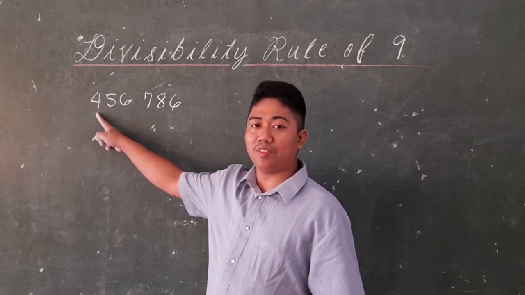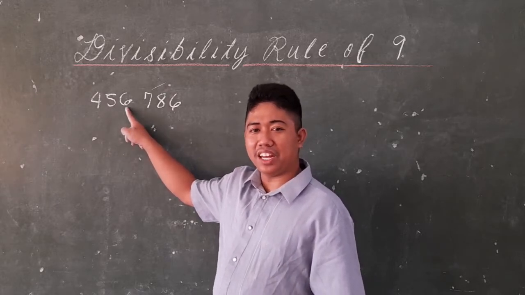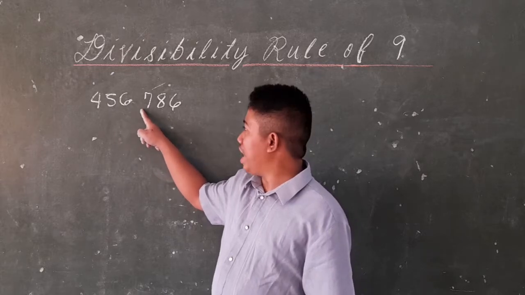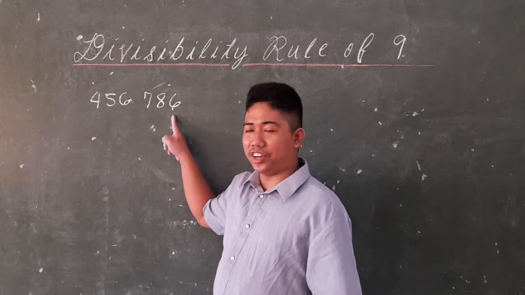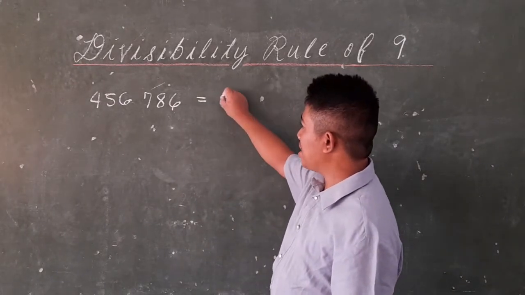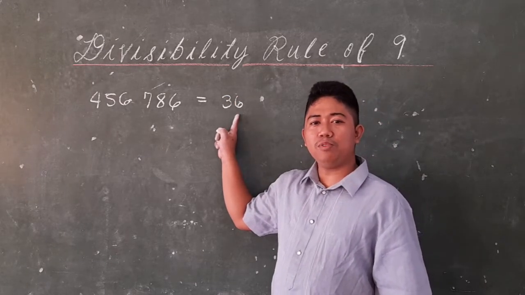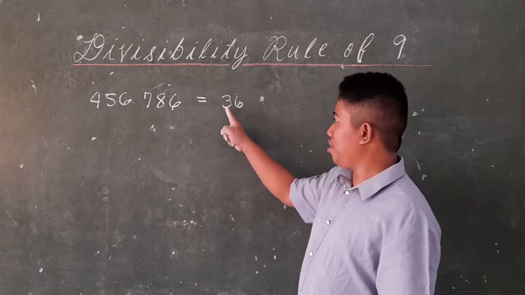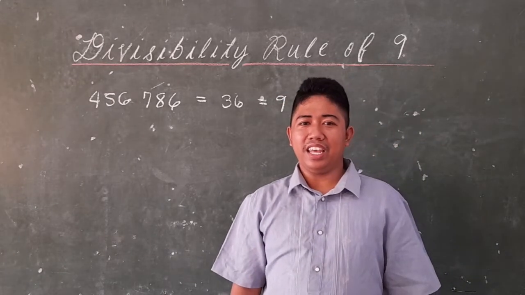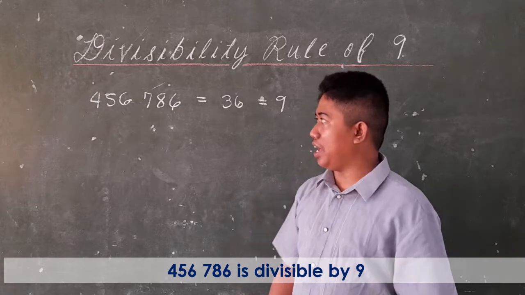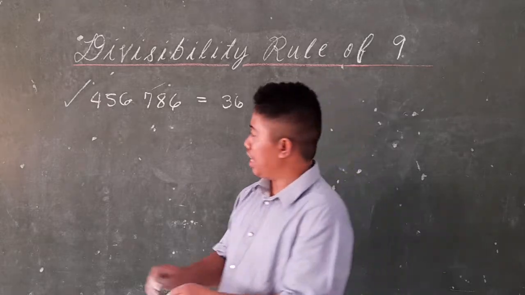So self-explanatory. We have 4 plus 5 equals 9. 9 plus 6 equals 15. 15 plus 7 equals 22. 22 plus 8 equals 30. 30 plus 6 equals 36. So, the sum of digits is 36. 36 is divisible by 9. So, we do the same procedure: 3 plus 6 is also equal to 9. Therefore, 9 is divisible, so the given number 456,786 is divisible by 9.